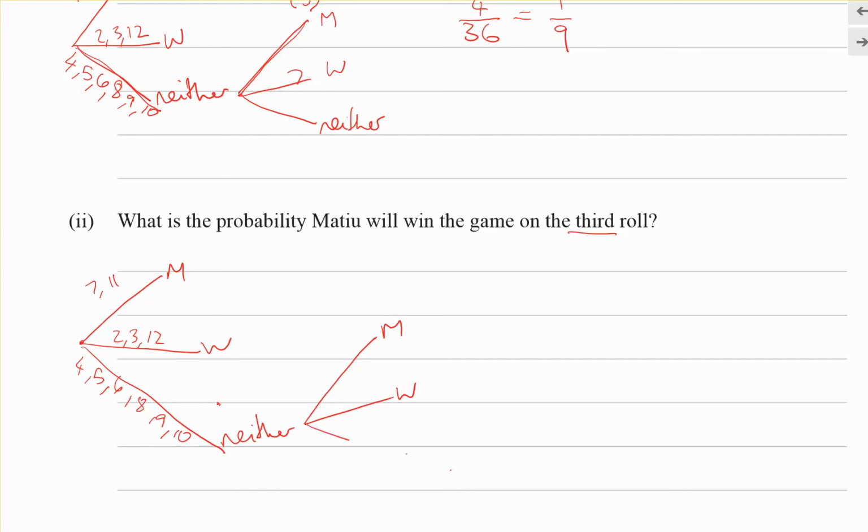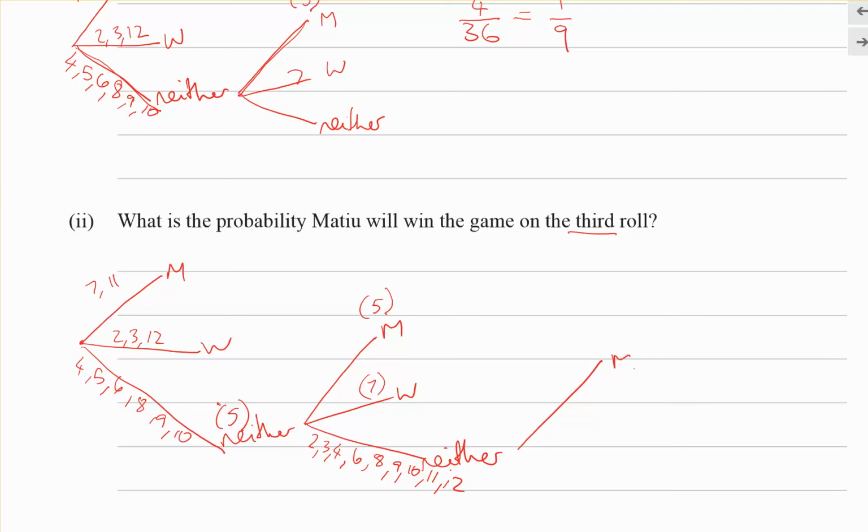Once again, Matthew, Whetū, neither. Now we know that this one was a 5, which becomes his target number, and he wins if he rolls a 5. If he rolls a 7, then Whetū wins. So anything else, they roll a third time.